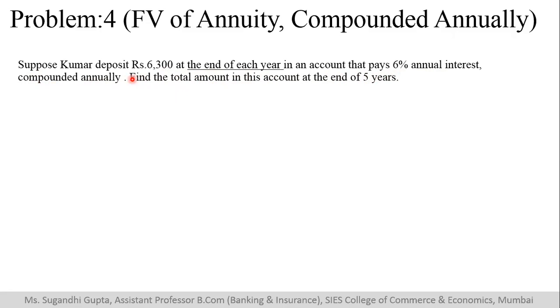Again, this is a future value sum, but since here the deposit is taking place at the end of each year, what will happen is 6,300 will go in the form of recurring deposits, and because it is going on continuously, the formula that we will use is the annuity formula, that is this formula.